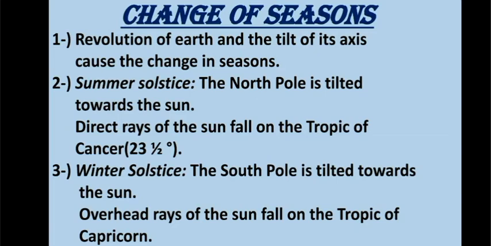Now let's talk about the winter solstice. So in the northern hemisphere, the winter solstice usually falls on 22nd December or 23rd December when the north pole is tilted away from the sun. It is the shortest day of the year in the Tropic of Cancer. The southern hemisphere has summer at this time.